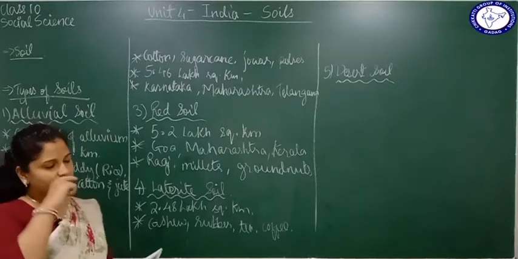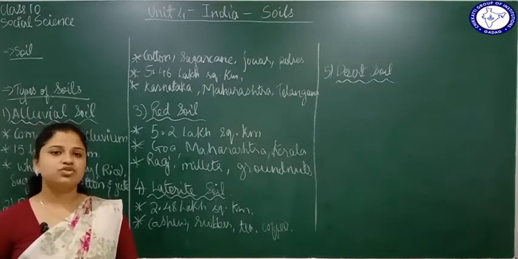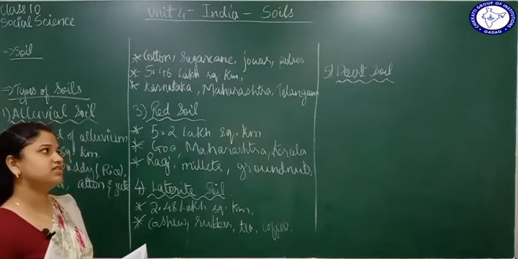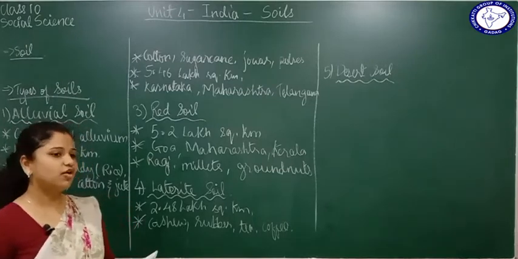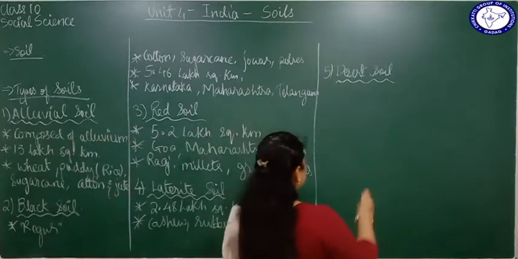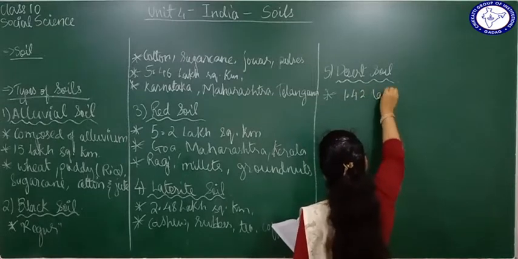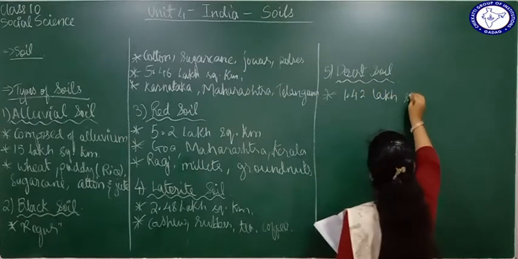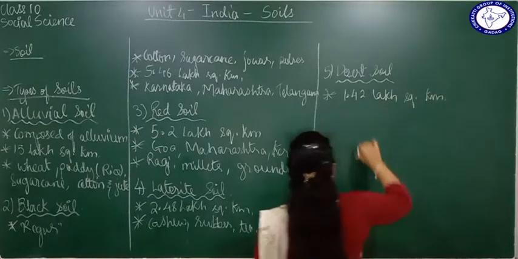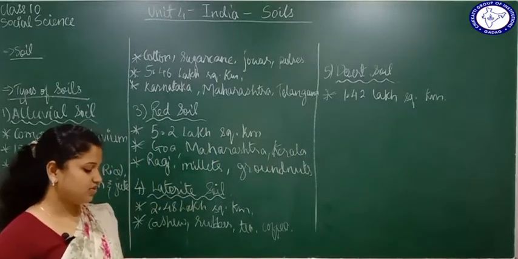What kind of plants will be growing in the desert region? Mostly cactus, right? Cactus do not require a lot of nutrients or a lot of water, so they can easily grow here in the desert region. Other crops cannot be grown here. So how much area? 1.42 lakh square kilometers of area is covered by desert soil in India. Okay, so this was all about the desert soil.